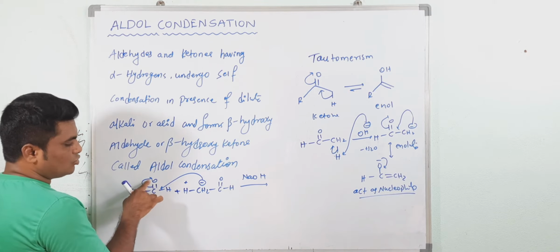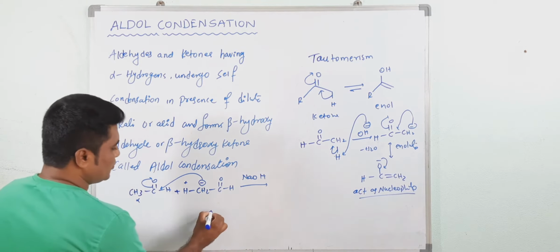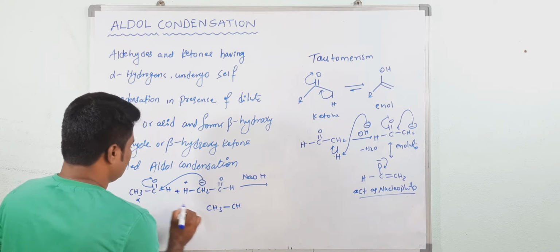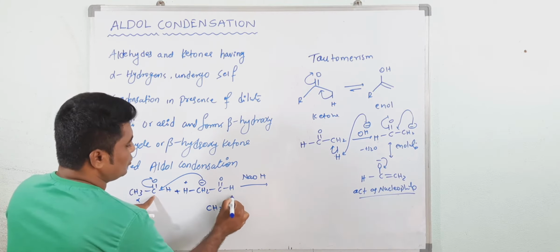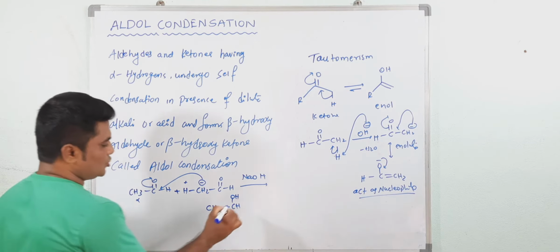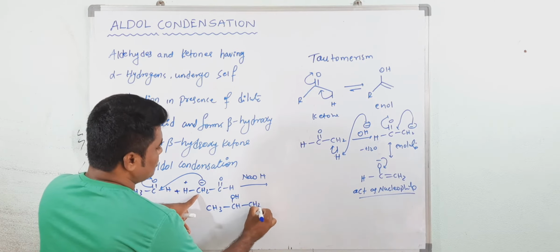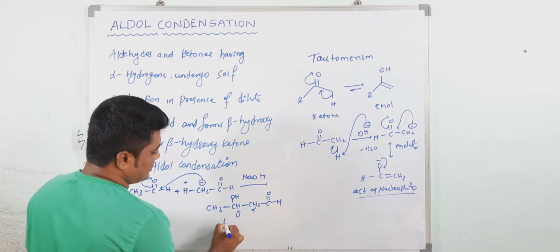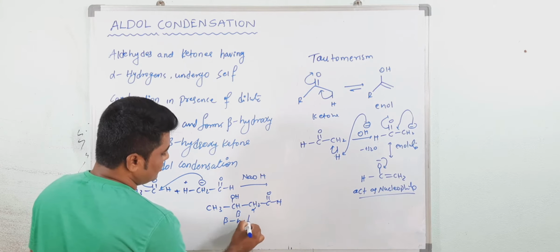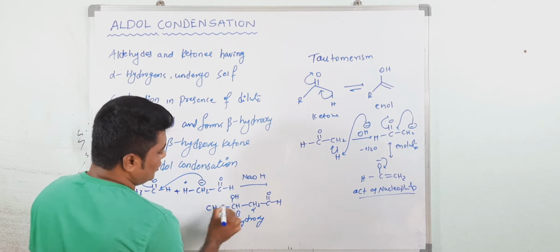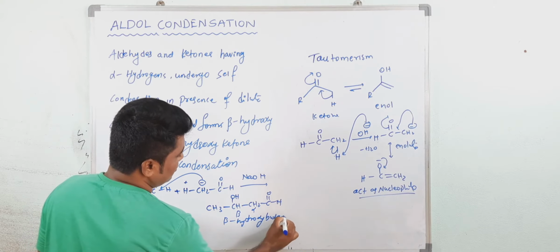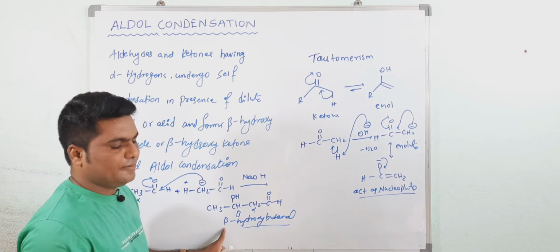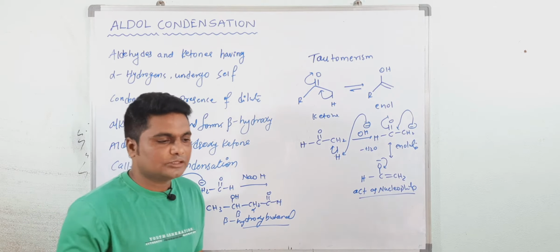Now oxygen gets the negative charge, and that negative charge will take H plus. The product is CH3, CH, and that O becomes OH. Now this is CH2 and C double bond O H. So this is alpha and this is beta. This is called beta hydroxy butanal. This is the aldol condensation product. See one more.